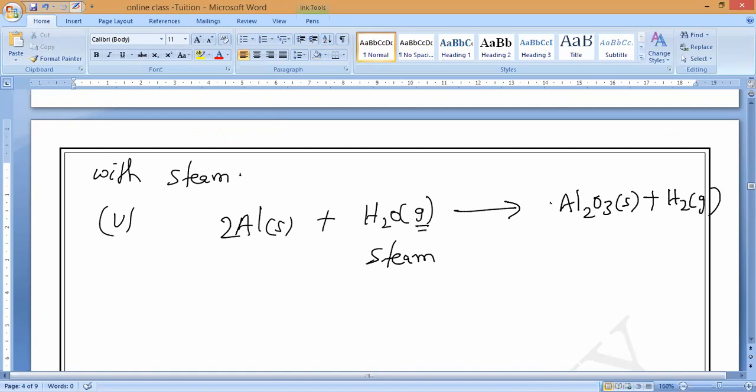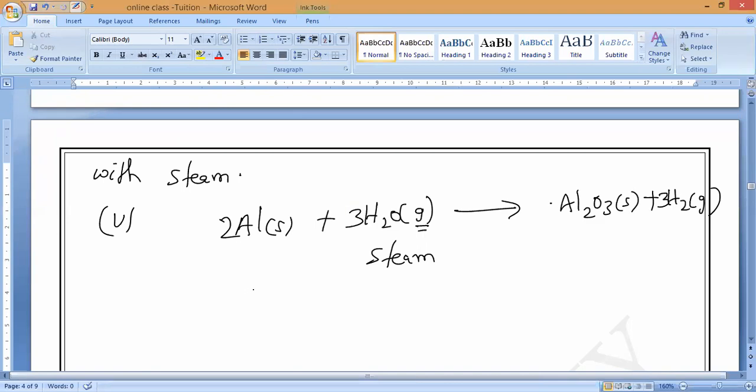2Al and here Al2O3, 3H2O. That's all. So 2Al plus 3H2O will give you Al2O3 plus 3H2. How much? 3H2. Are you clear in this? Everybody check it. This is metals reacting with steam. Which metals react with steam?